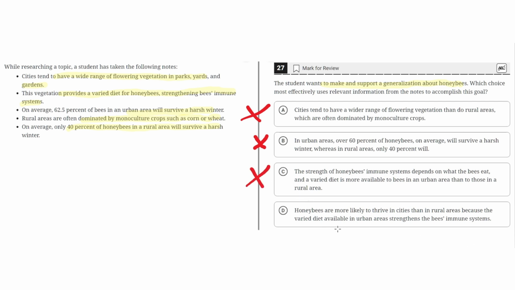D. Honeybees are more likely to thrive in cities than in rural areas because the varied diet available in urban areas strengthens the bees' immune systems. So this is the correct answer because this properly makes and supports a generalization about honeybees. The generalization is in this first part here, where it highlights how honeybees are more likely to thrive in cities than in rural areas. And it supports this generalization by highlighting how the varied diet available in urban areas strengthens the bees' immune systems. So because answer choice D correctly makes and supports a generalization about honeybees, D is the correct answer.